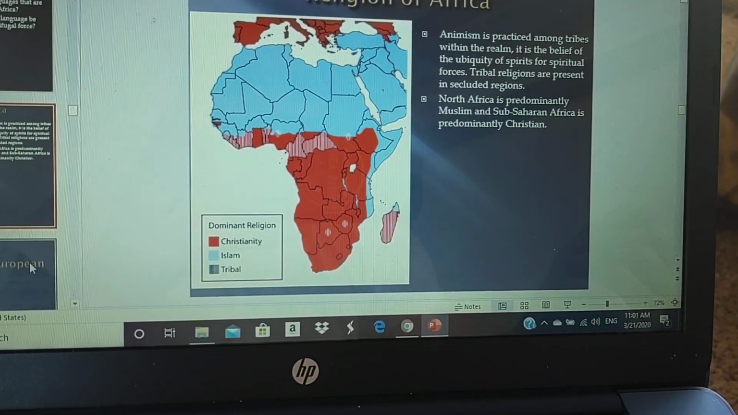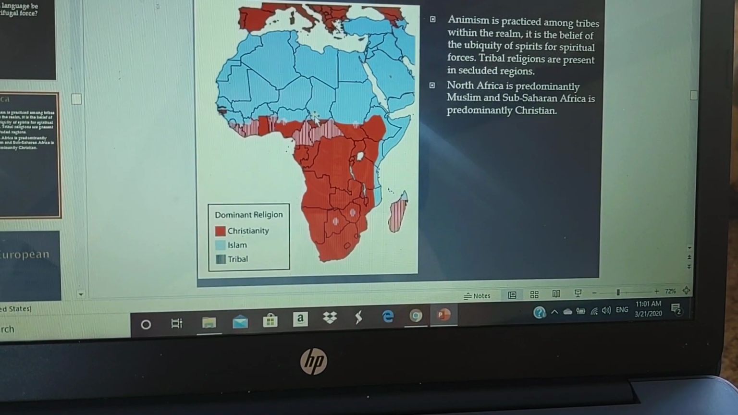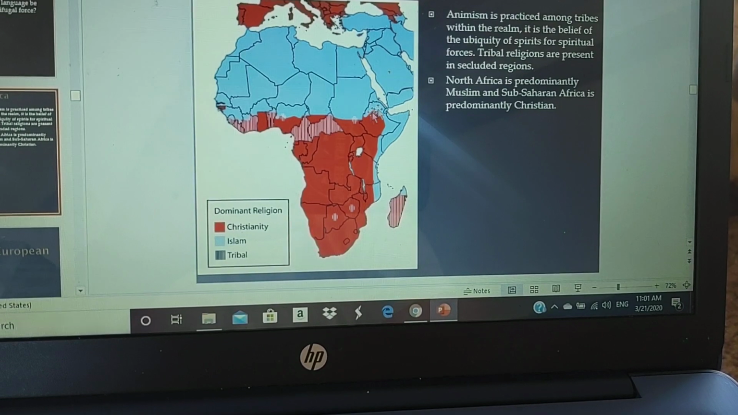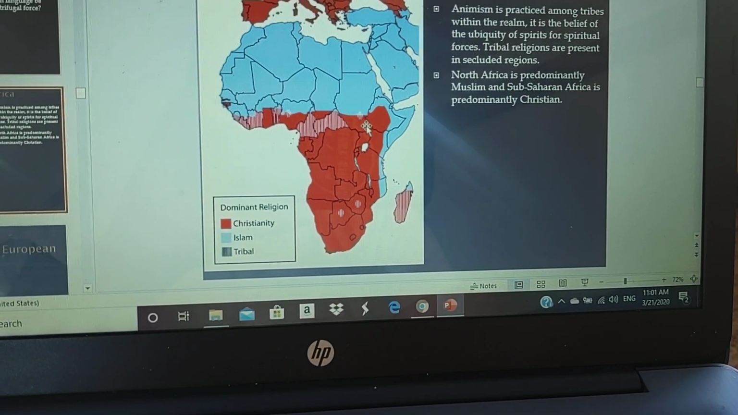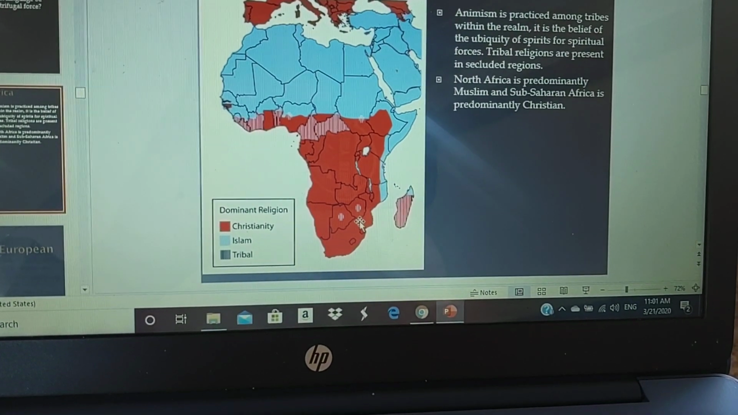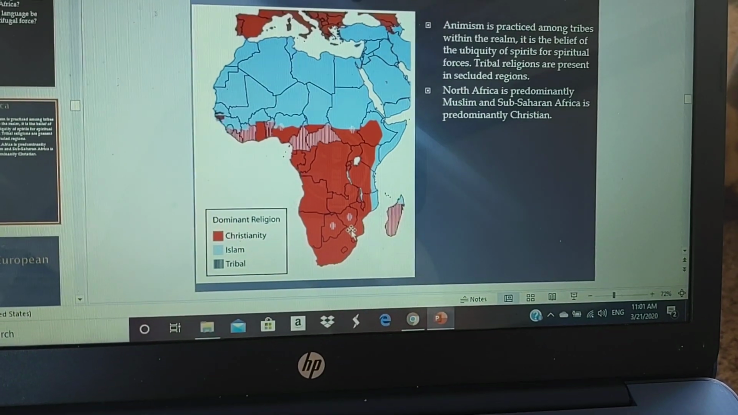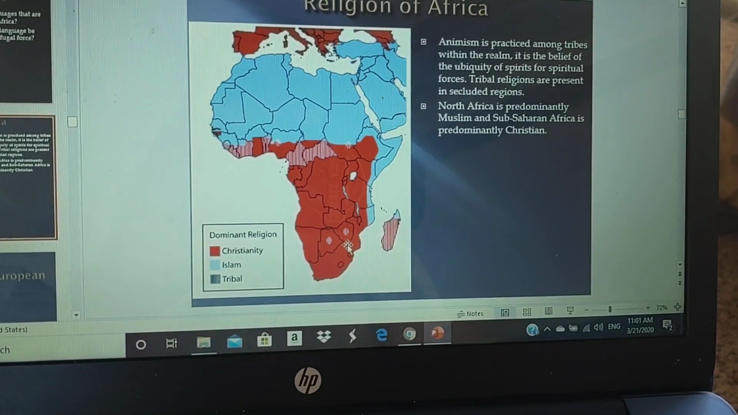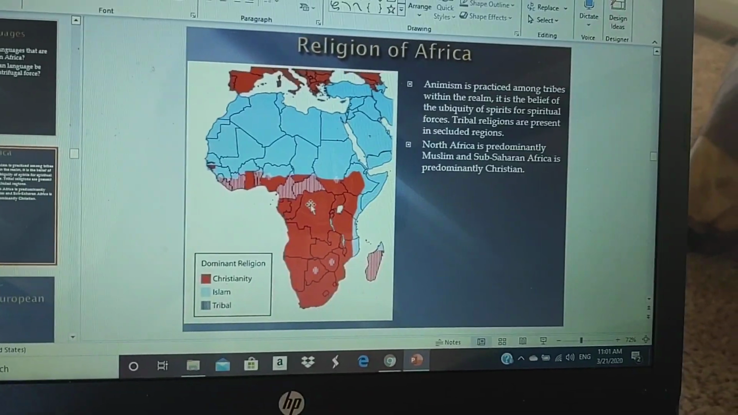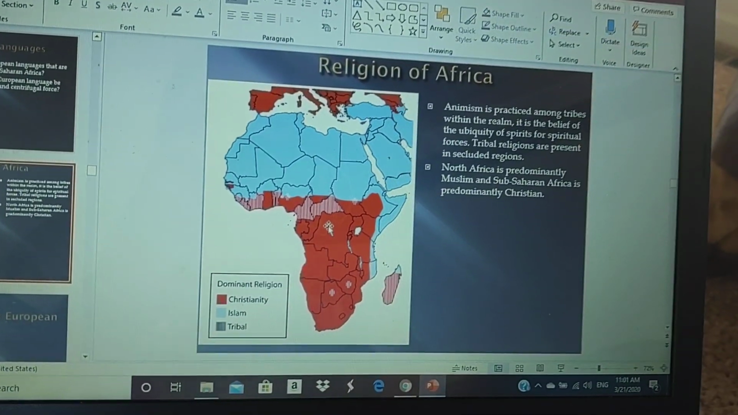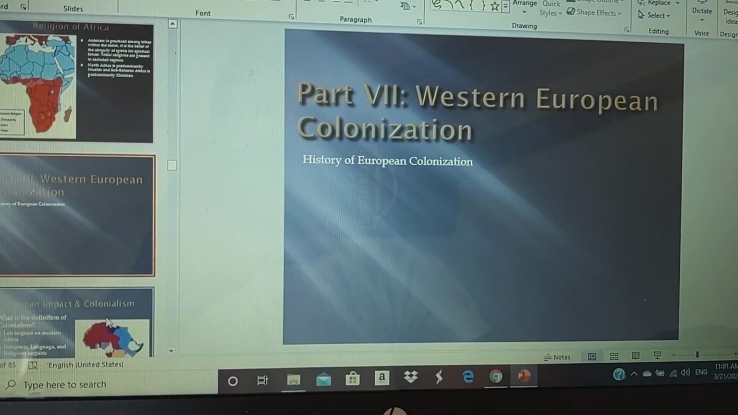Now, if you notice here, North Africa is predominantly Muslim, and that goes back to the Arab invasion in the 600s. That's how that became the dominant religion. But Sub-Saharan Africa is predominantly Christian. That's from Western European colonization. So not only is it a physical geographic divide between North Africa and Sub-Saharan Africa, but also a human geography divide based upon religion. I mean, clearly you can see it there between the two different realms.